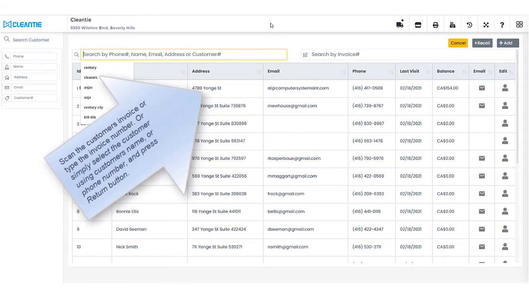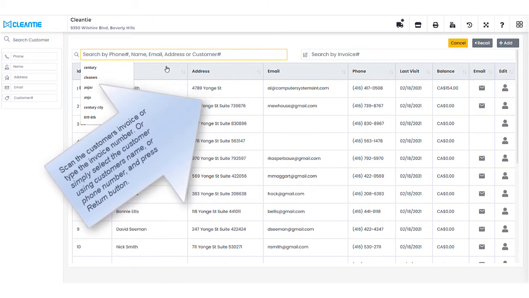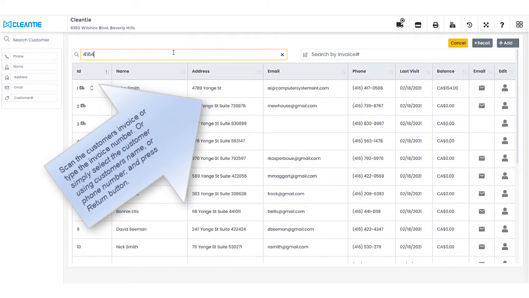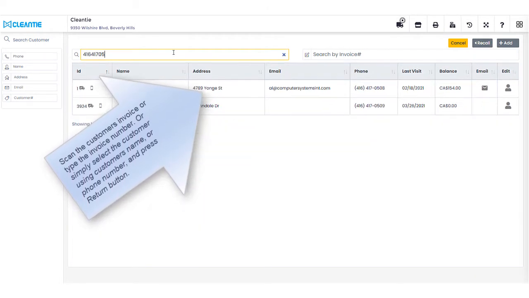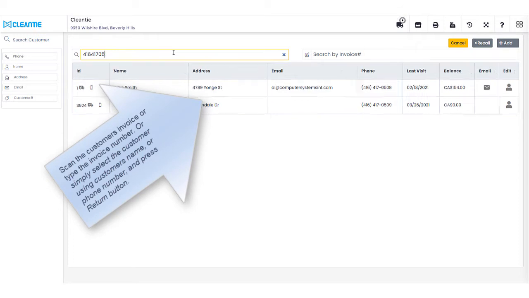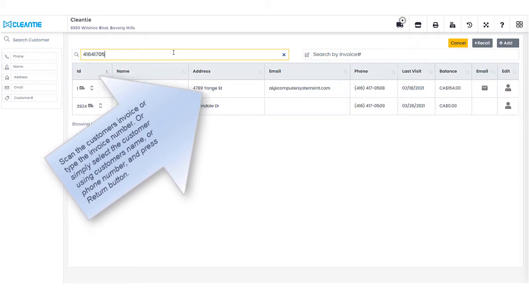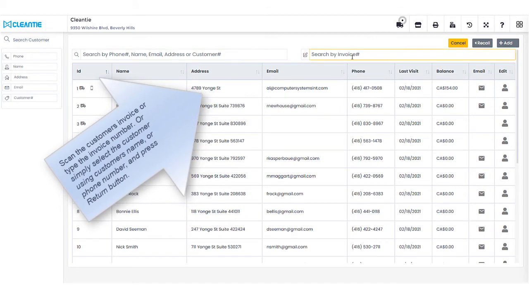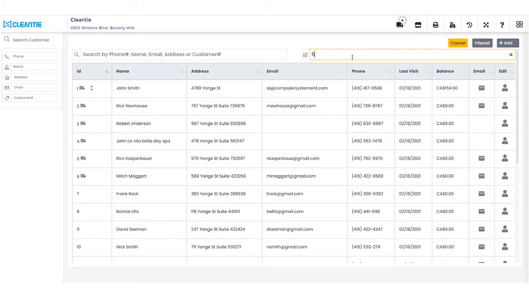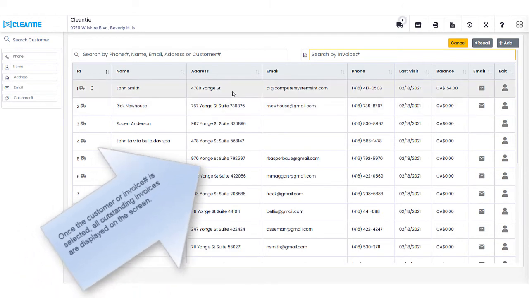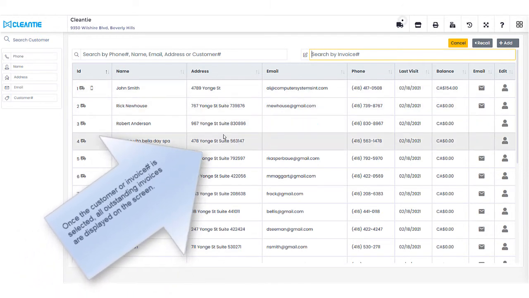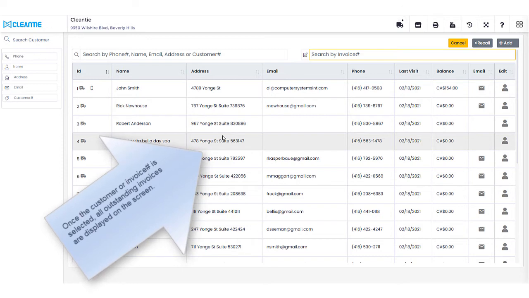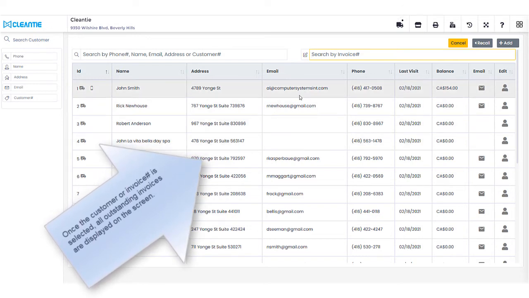Scan the customer's invoice or type the invoice number, or simply select the customer using the customer's name or phone number and press the return button. Once the customer or invoice number is selected, all outstanding invoices for the selected customer are displayed on the screen.